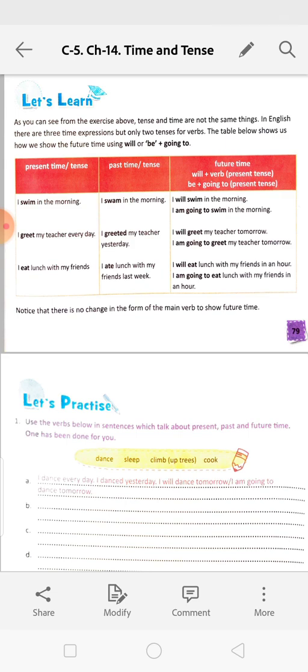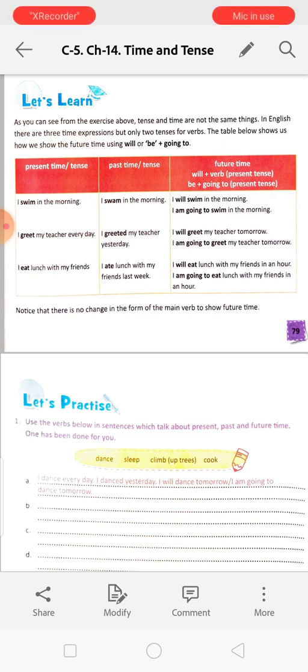The table below shows how we show the future time using will or be plus going to. Present tense: I swim in the morning. Past tense: I swam in the morning. Future time: will plus verb, or be plus going to plus verb. I will swim in the morning. I am going to swim in the morning.